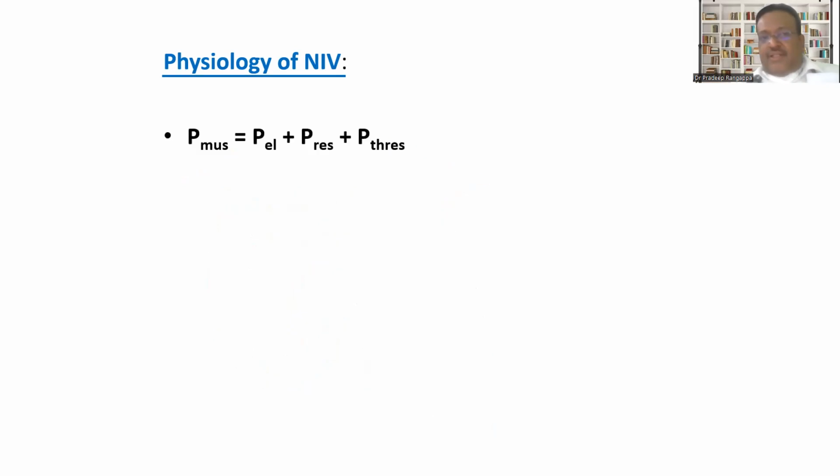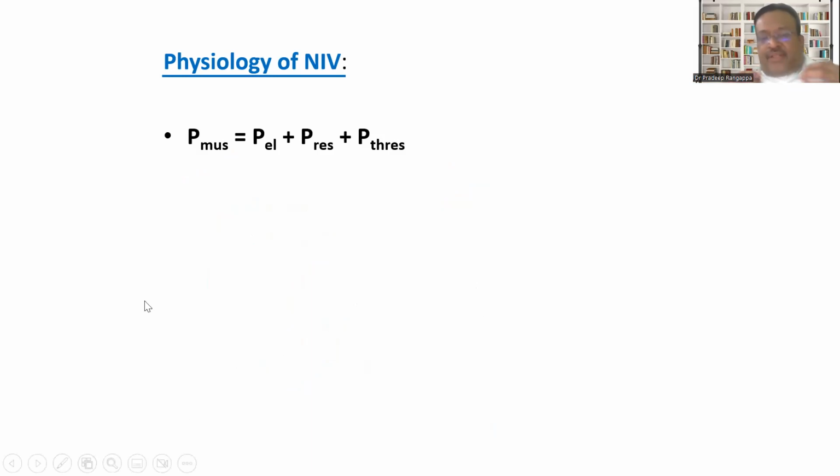So this is the physiological rationale. Just for trainees' benefit, HFNO only provides oxygen at a very high flow, and there is no effect of HFNO on various pressures. These are the pressures that every trainee is expected to know. PMUS is the whole respiratory muscle work that the respiratory system puts in.